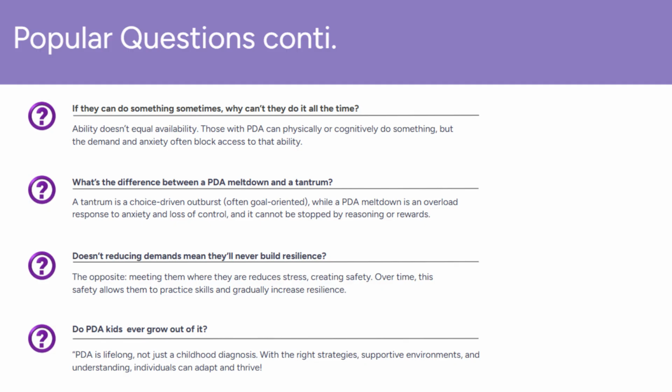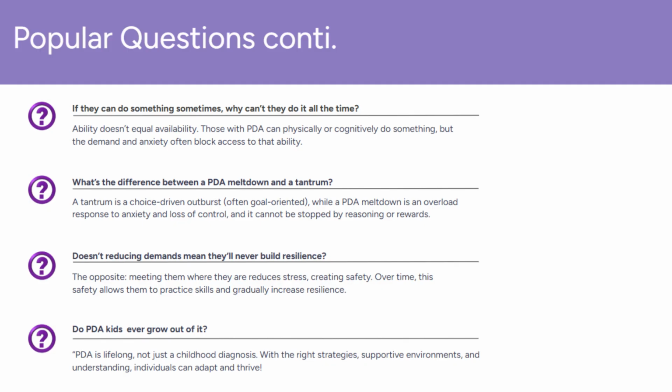7. Doesn't reducing demands mean they'll never build resilience? The opposite. Meeting children with PDA where they are, reducing demands and creating safety, lowers stress and anxiety. In this supportive environment, they can gradually practice skills, try coping strategies, and build confidence at their own pace.